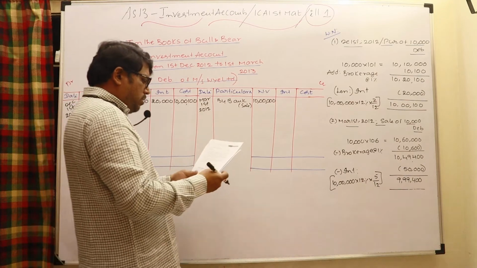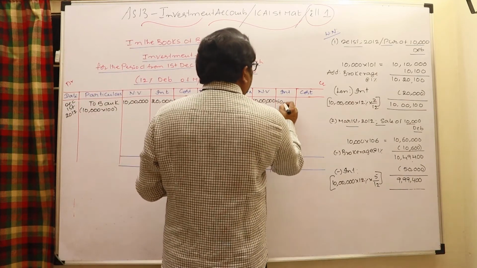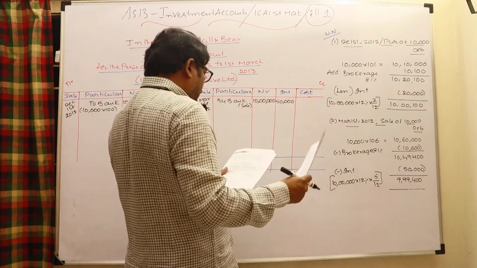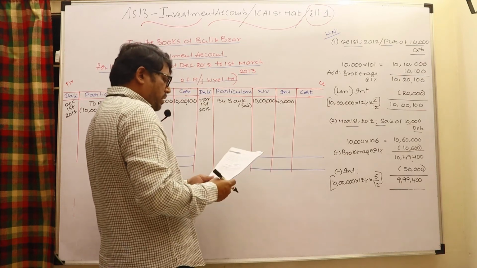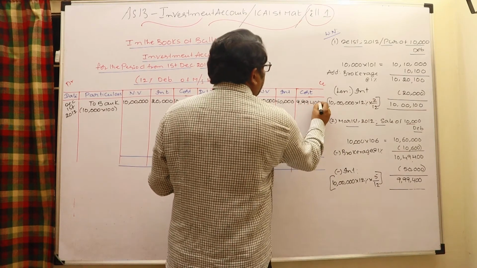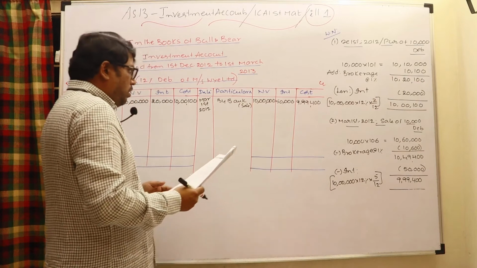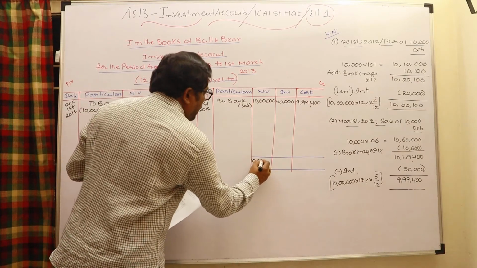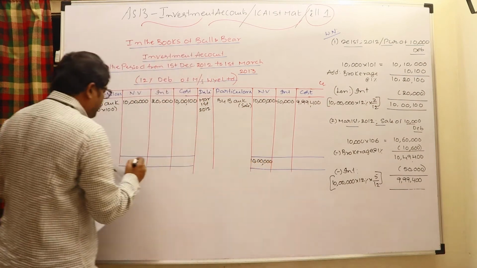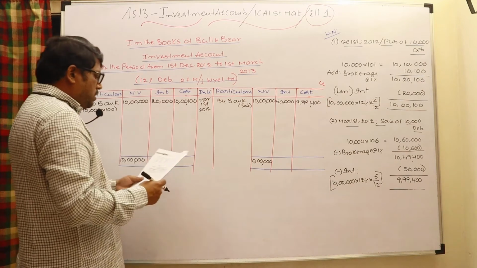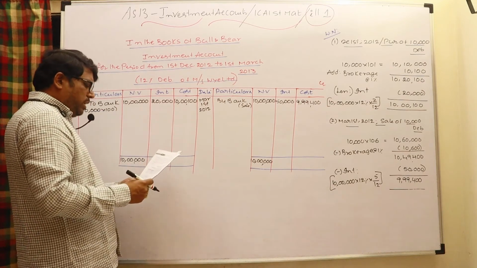Therefore you may write in the interest column 50,000, and in the cost column you may write 9,99,400. Obviously you can close the nominal value column. Entire investments are being sold, and moreover net of interest will go to the P&L account as income.